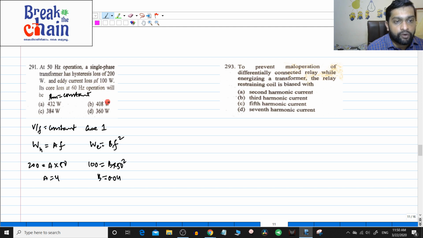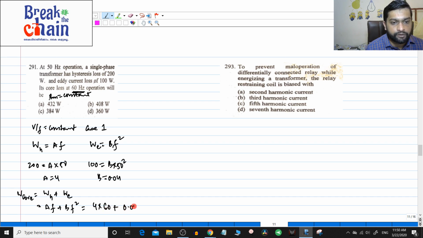You have to find the core loss at 60 hertz operation. So, core loss will be equal to hysteresis loss plus eddy current loss. Now, because it is case 1, this will be equal to A into f plus B into f square. In this case, frequency is increased to 60 hertz now. So, this will be equal to 4 into 60 plus B, which is 0.04, into 60 square. Okay. So, you will get 384 watts. I calculated this value. So, the answer is 384 watts.